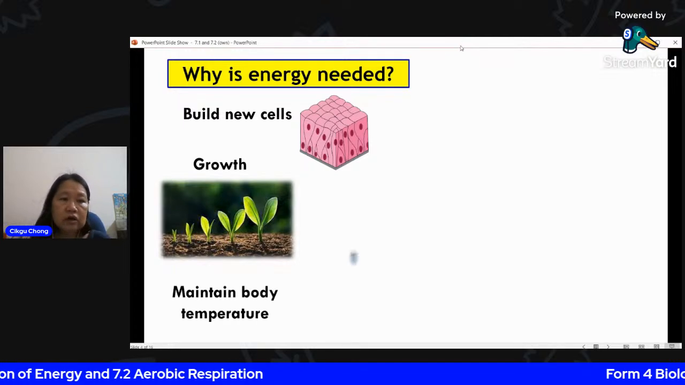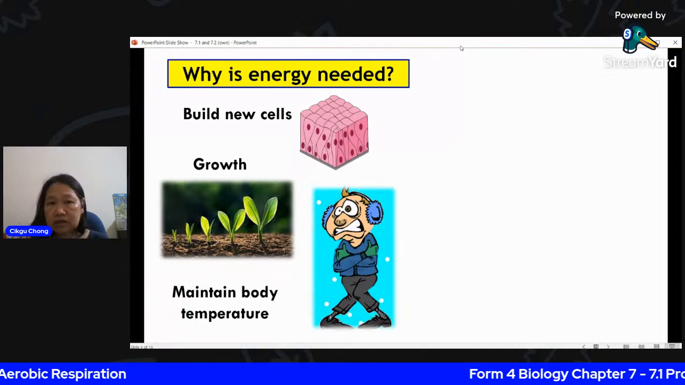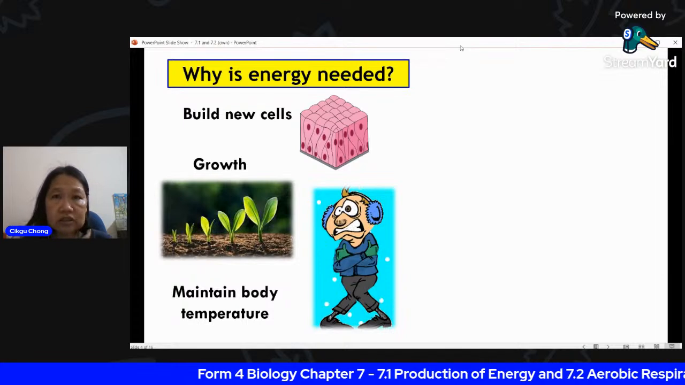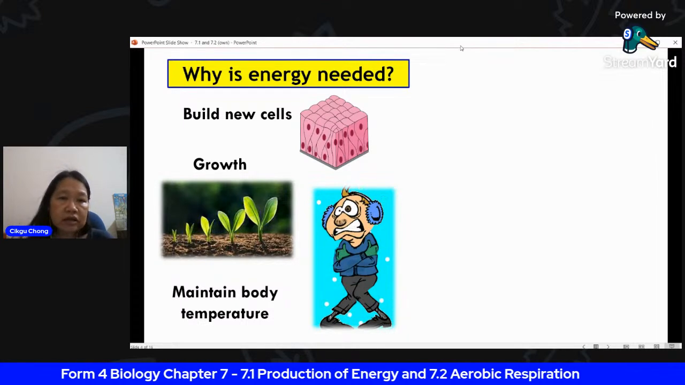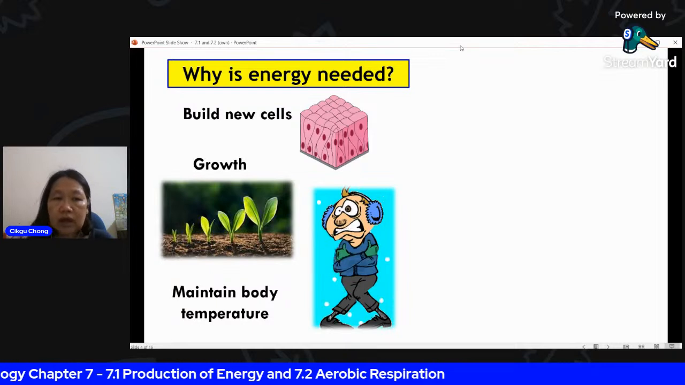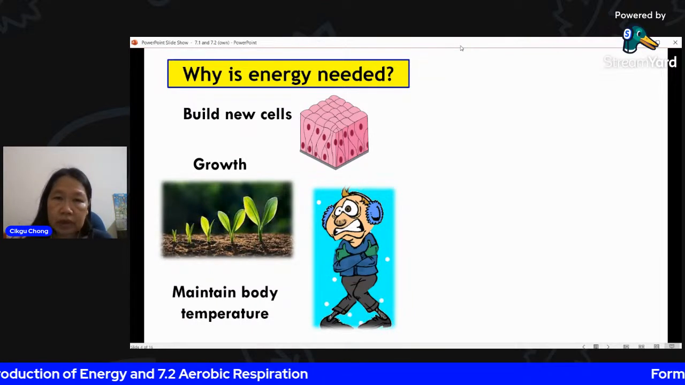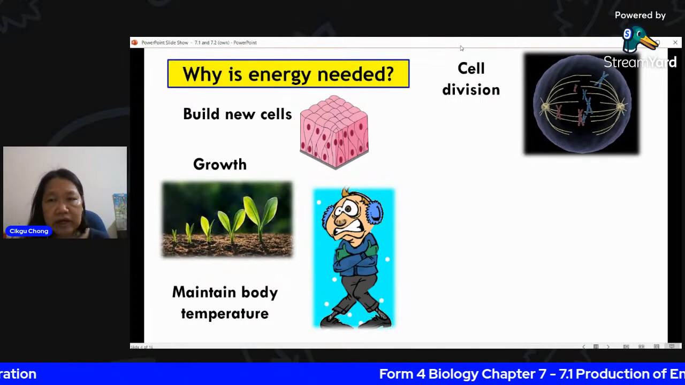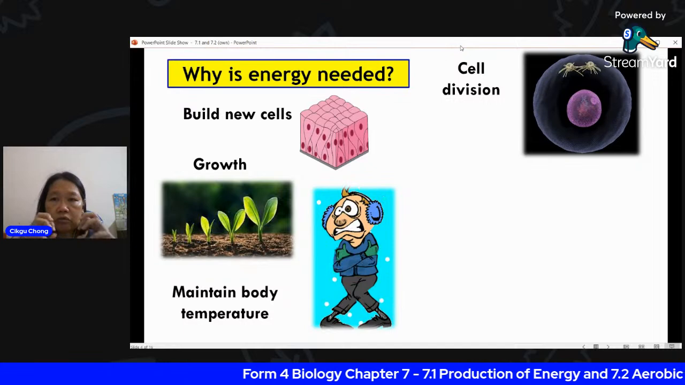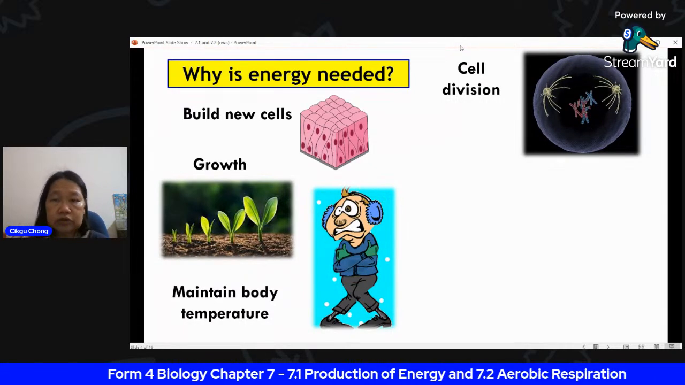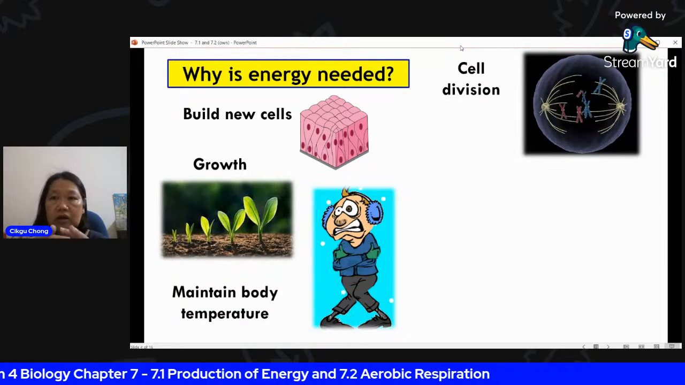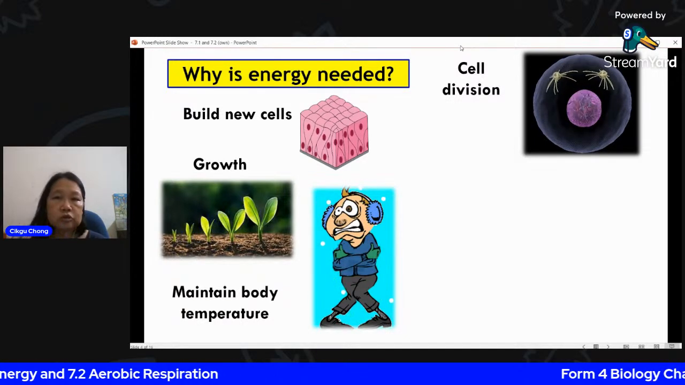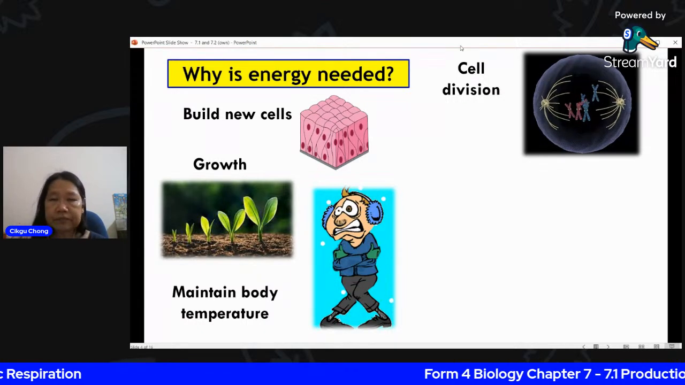Also, to maintain body temperature, because heat is also a form of energy. So you'll be producing heat so that you do not feel cold. You will be trying to maintain your body temperature. Cell division, the process that you learned two weeks ago: mitosis, meiosis, your chromosomes divided into two opposite poles of the cell and all that. All this requires energy, to pull the chromosomes apart, to make these spindle fibers and all that.